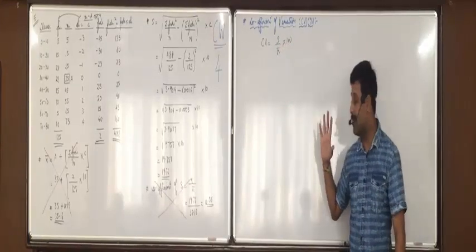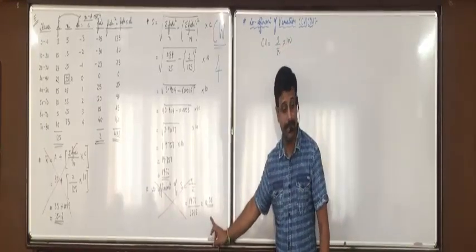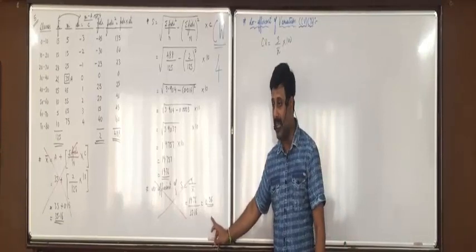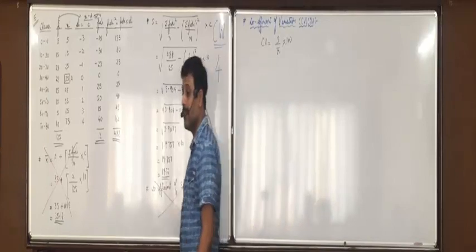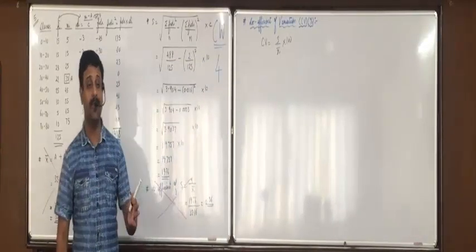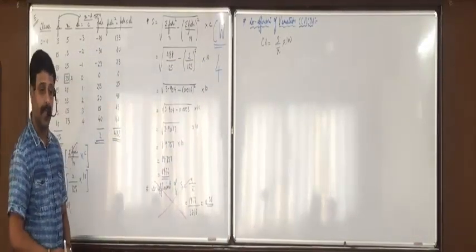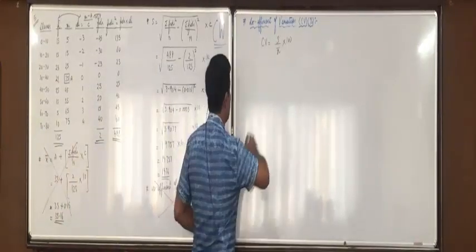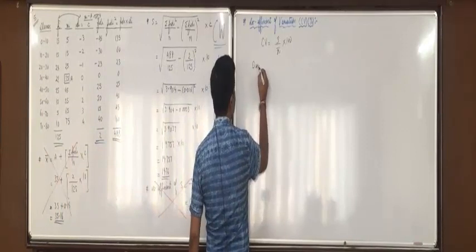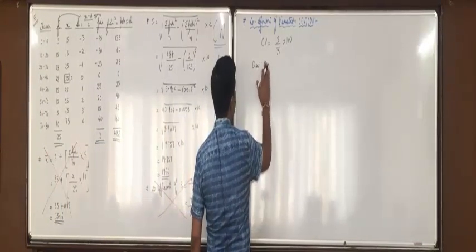Any confusion in this? Here we got what answer? 0.56. If CV was asked, then it would be 56%. 0.56 into 100, your answer would be 56%. Did everyone understand this? Now this is helpful in decision making. Certain decision making questions will come here.